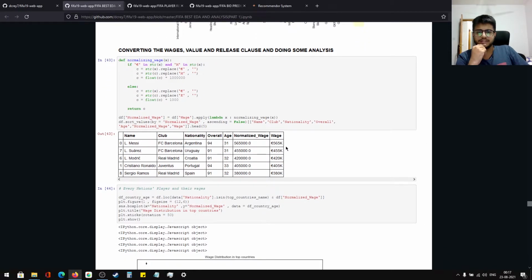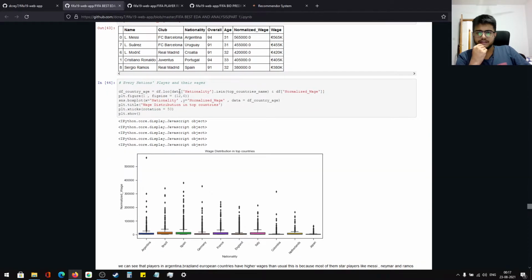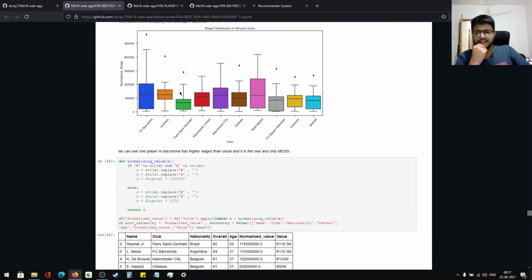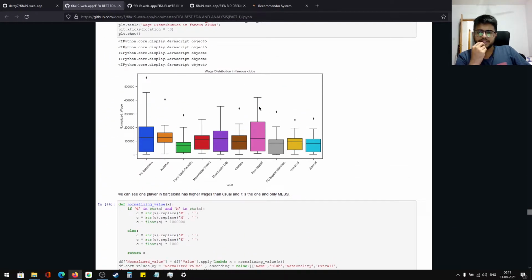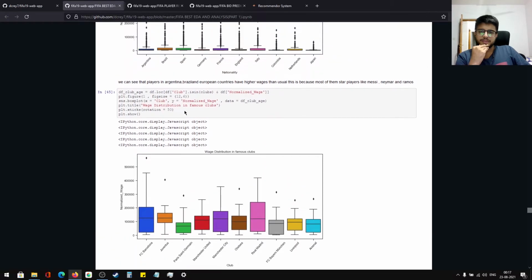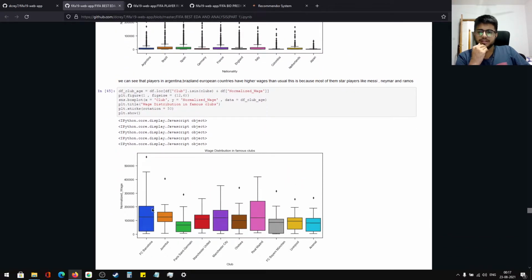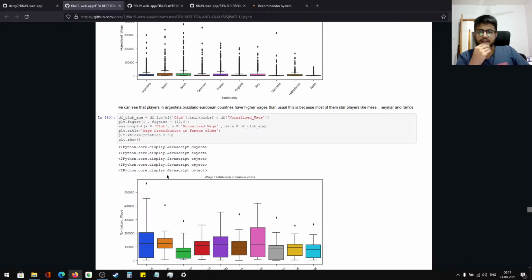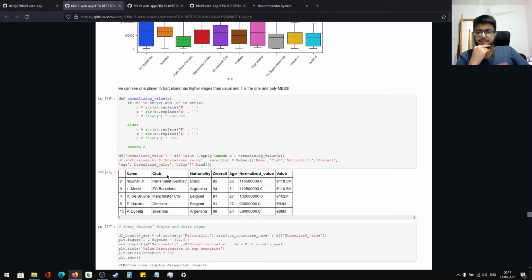There is wage here. It's all in 565K. I replace it with a thousand, and I convert pounds to million and everything like that. And then we can see the wage distribution in famous clubs. You can see there's an outlier in Barcelona because in 2019 Messi was there in Barcelona.